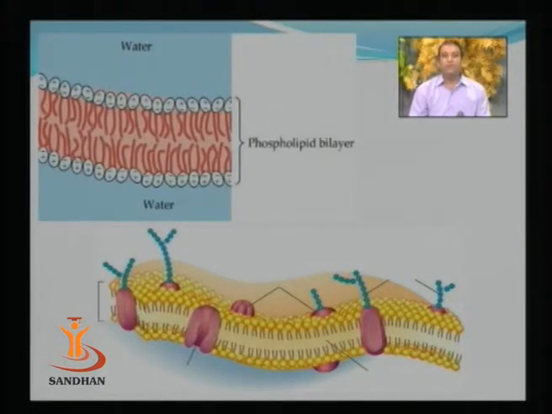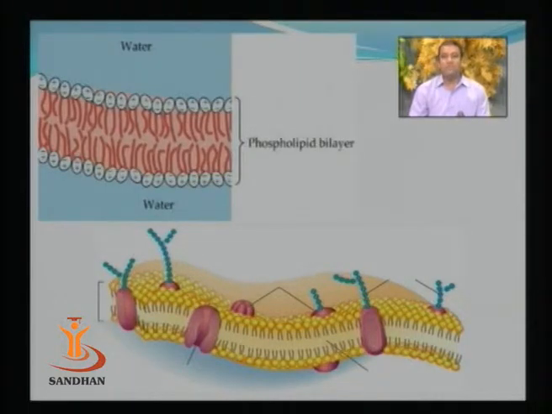The first type of protein molecules are embedded in the bilayer. Along with the lipid bilayer, certain protein molecules are embedded in that structure, and that type of protein is known as integral protein. Whereas the second type of proteins are just present on the surface, and they are known as peripheral proteins.